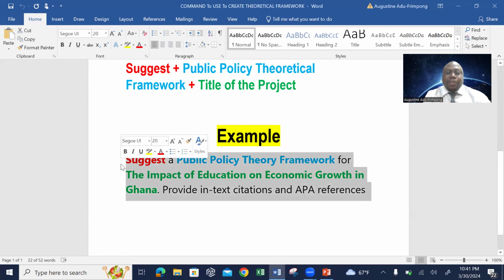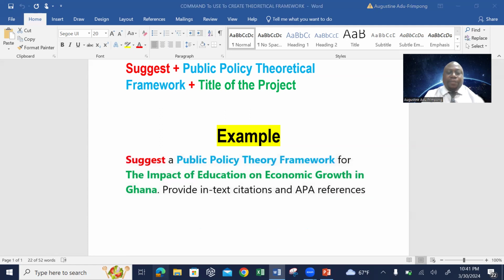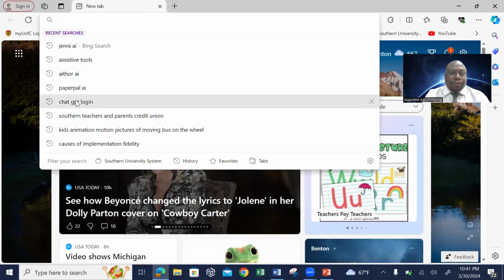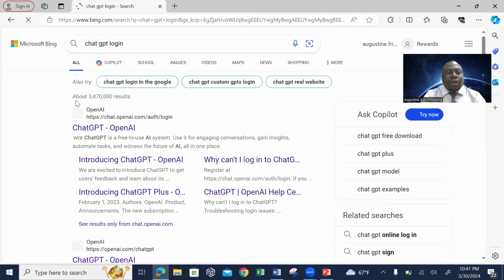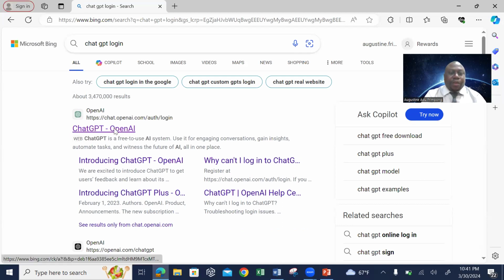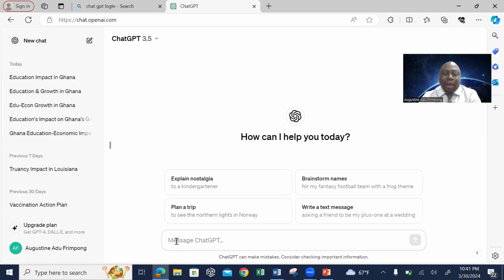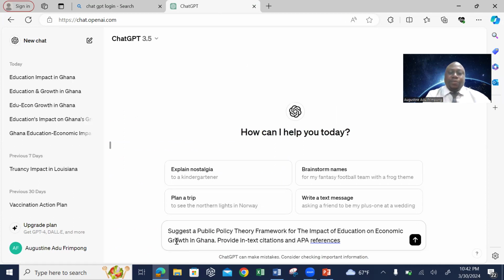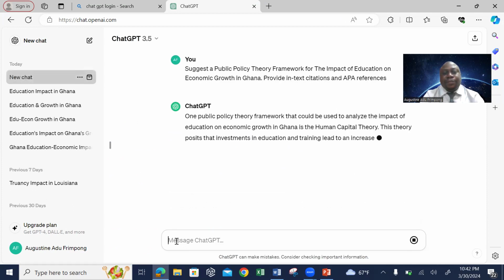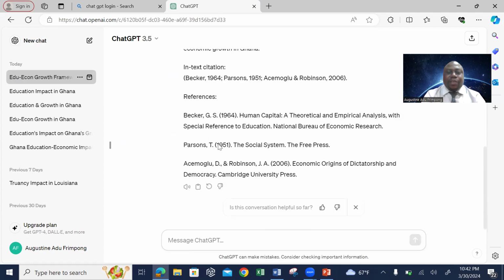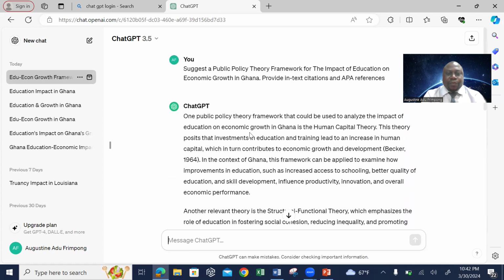Then I'll open my tab. Then I'll open my ChatGPT. Once I open my ChatGPT and the interface, all I need to do is to type in the full command. I've already copied it, so all I need to do is to paste it right here, then hit enter. You'll see that it has suggested. So let me read.